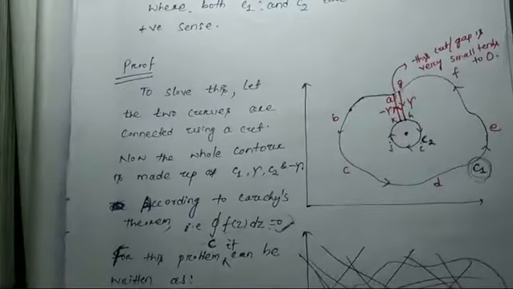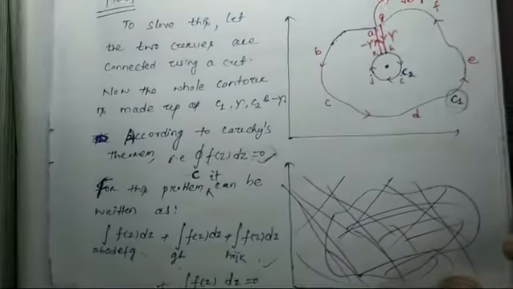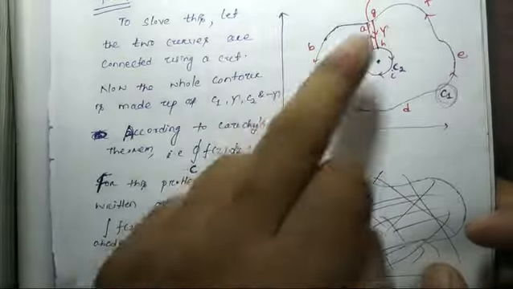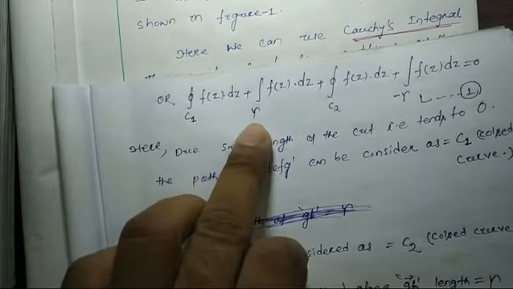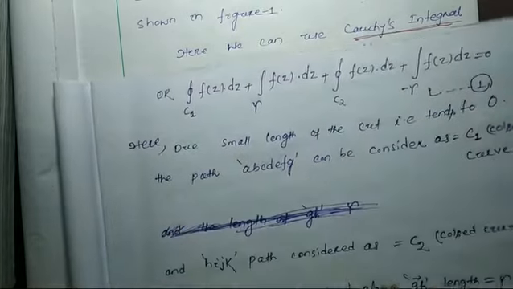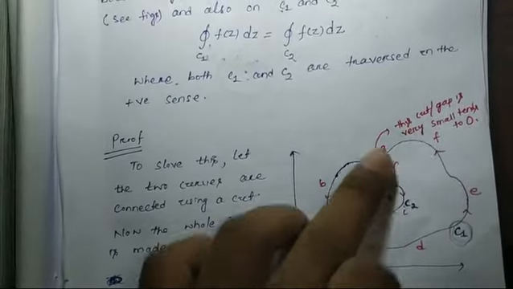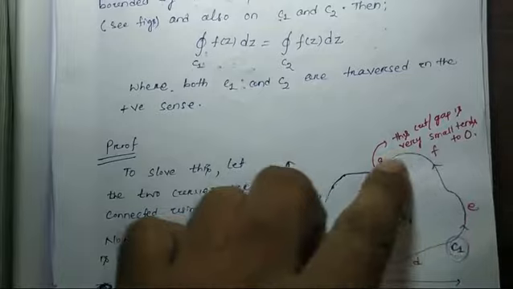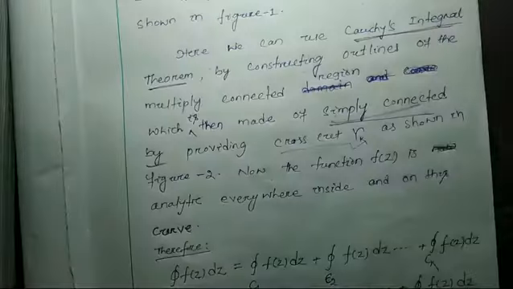So A, B, C, D, E, F, G is the so-called C1, and then the cross cut line is gamma, and then this C2 curve, then minus gamma, because if I move in this way it is gamma, that way it will be minus gamma, and this will be C1 and this will be C2, is equal to 0. Okay.